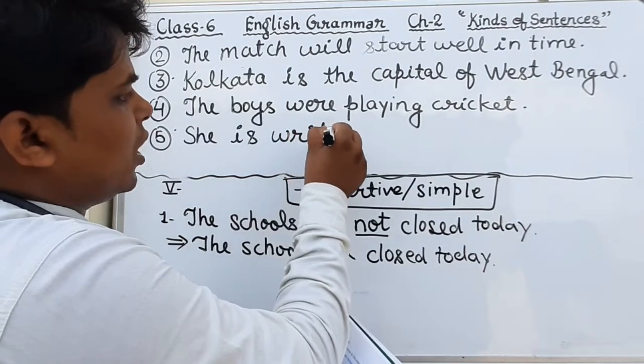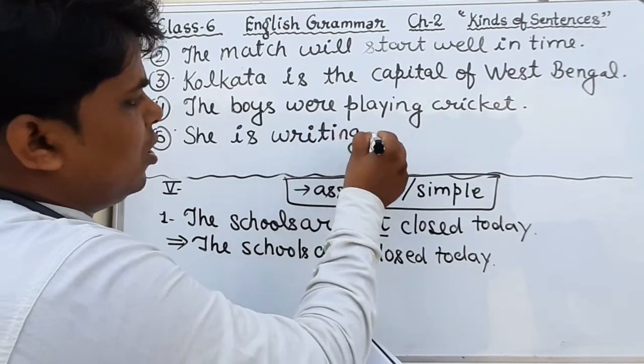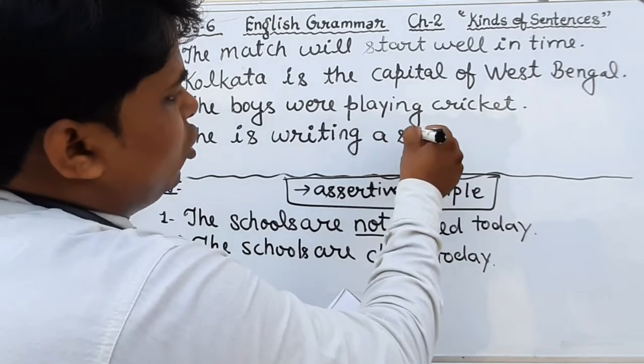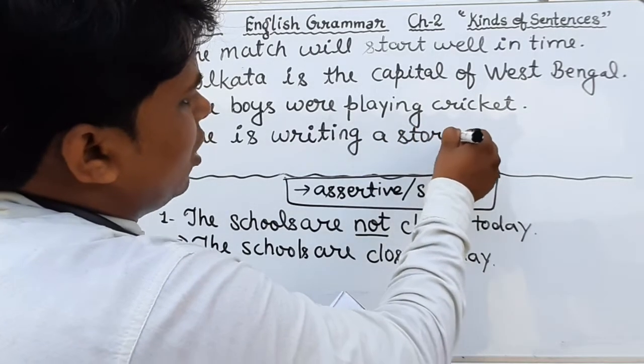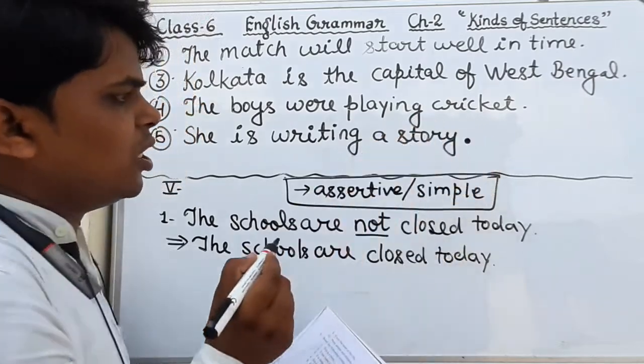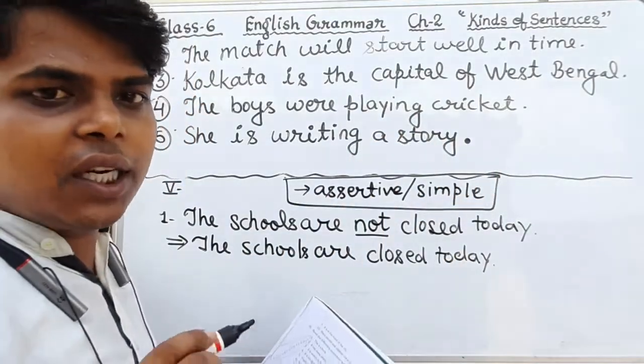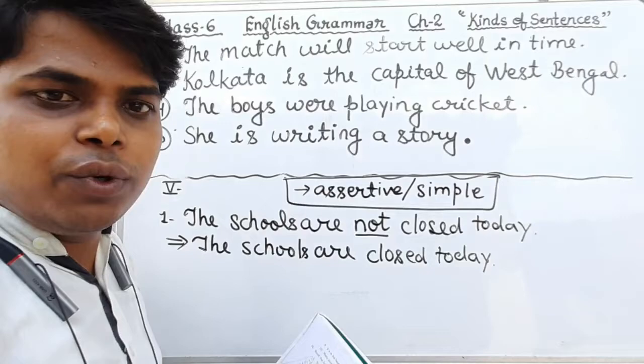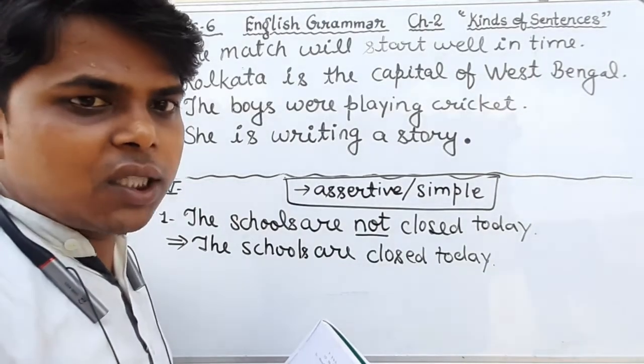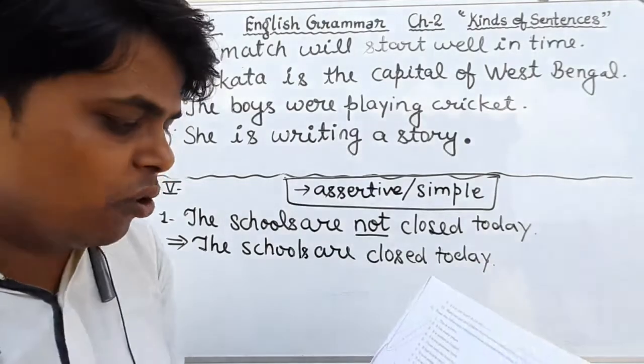At the end of the sentence we will use full stop because in assertive sentences we use full stop at the end. Okay, students, keep in your mind.